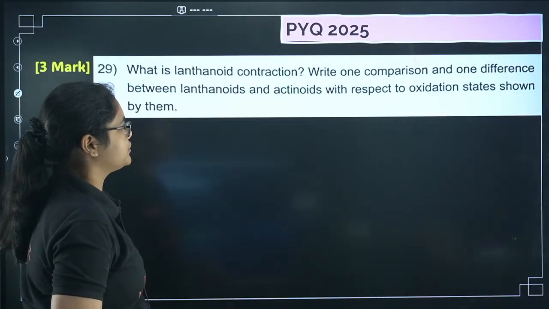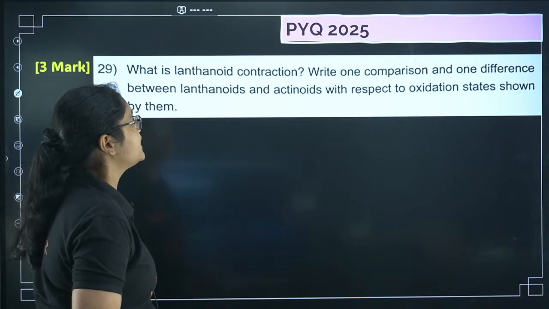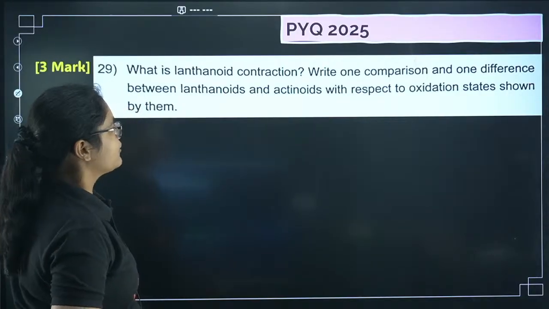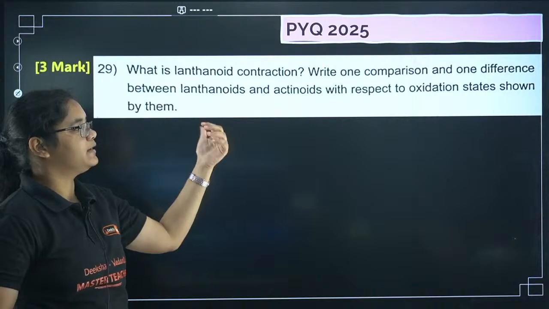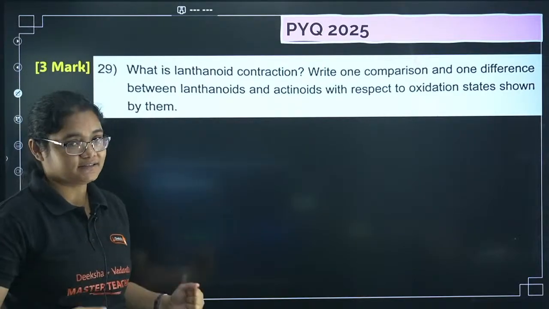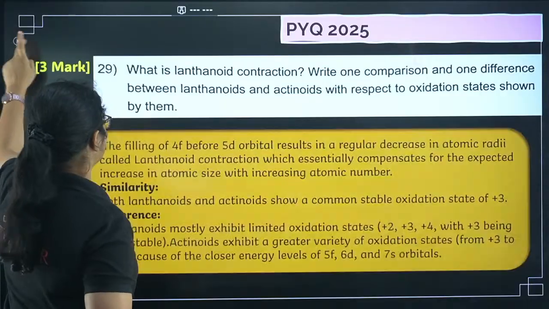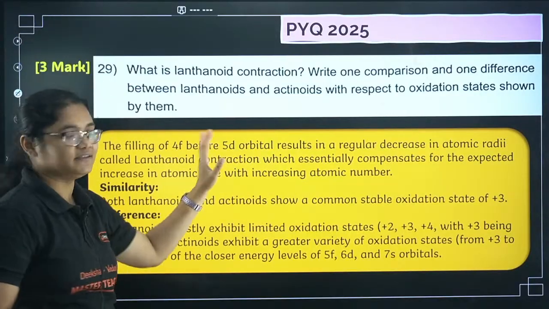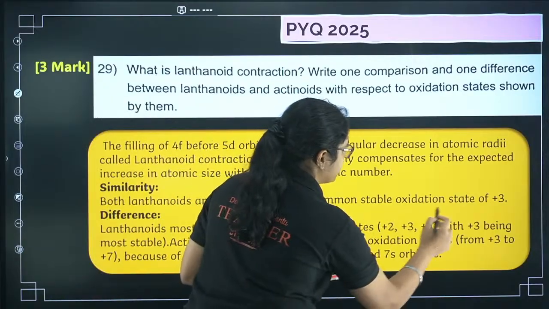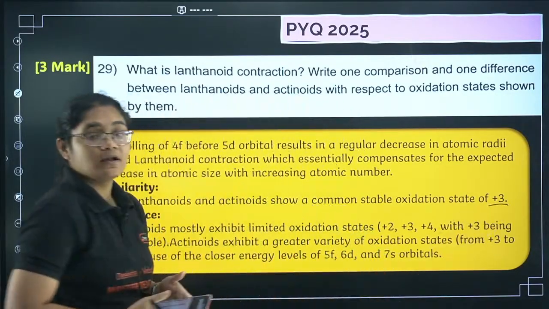Okay. Next, what is lanthanide contraction? Write 1 similarity and 1 difference between lanthanoids and actinoids with respect to oxidation state shown by them. So you have to write 1 common thing between lanthanoids and actinoids regarding their oxidation state and 1 difference between them. First of all, what is lanthanide contraction? We have all discussed. Now what is the similarity? They both have a common oxidation state of +3. Now what is the difference?